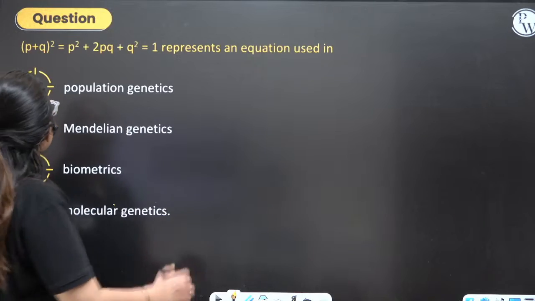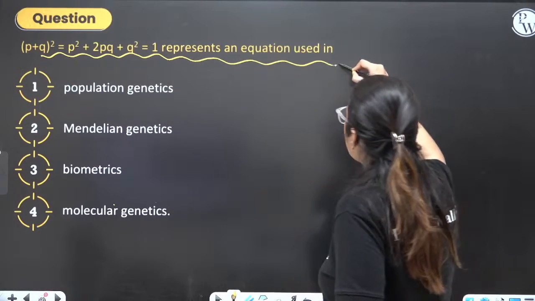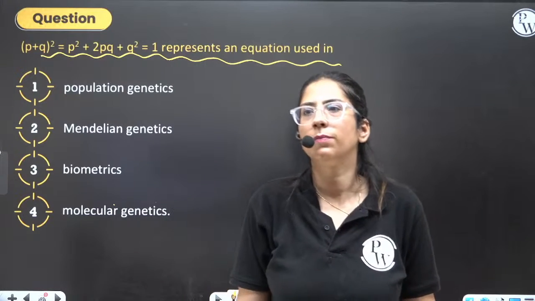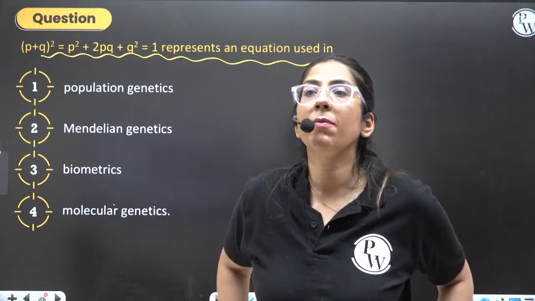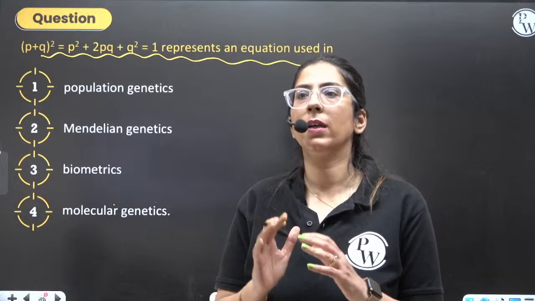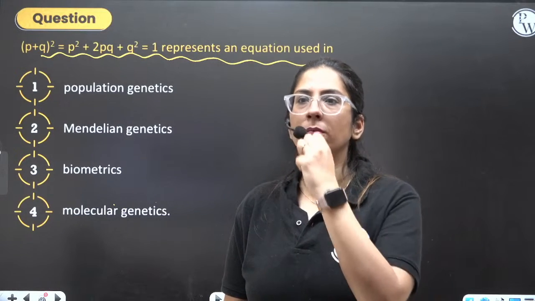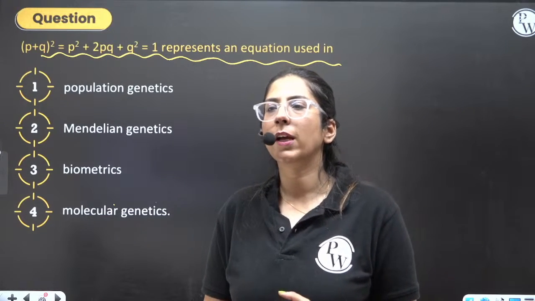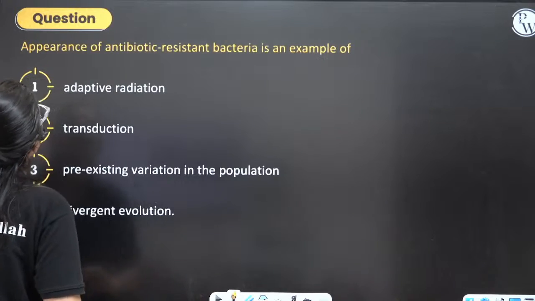Now, solve this question. p plus q whole square, p square plus q square equals 1 represents the equation used in what? What is the correct answer? Randomly mating in a population. Come on, tell me, what is the correct answer? That's in population genetics. Absolutely right. Good job.